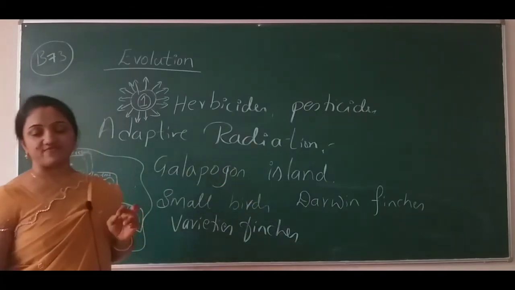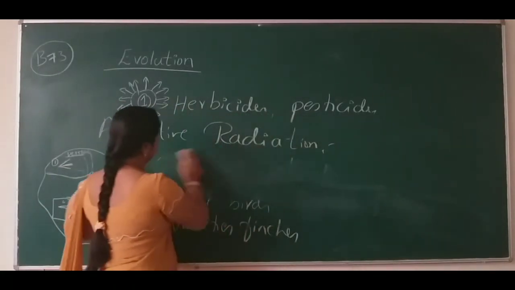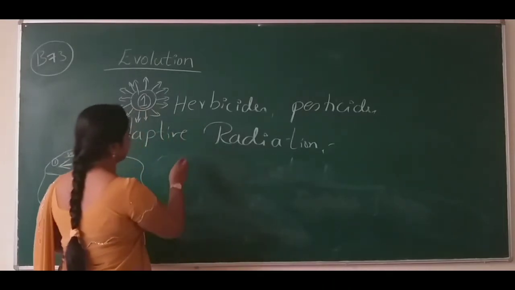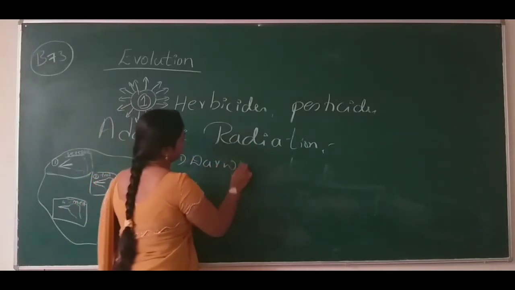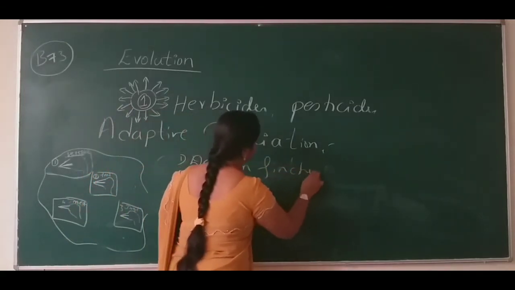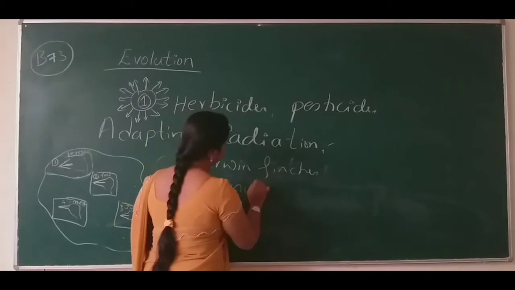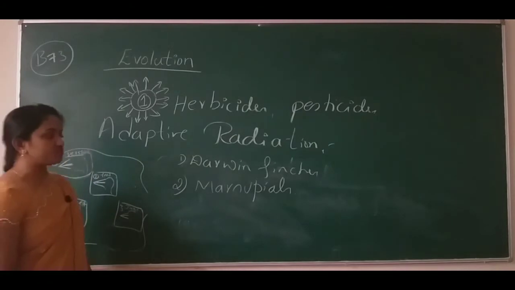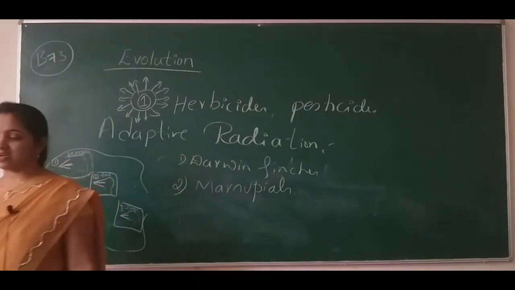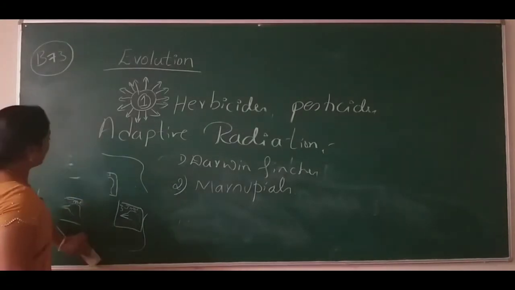One more example they have given in the book: the first is Darwin's finches, and the second one is marsupials. The marsupial group has so many species. What kind of species are there? Let me write them: the Tasmanian wolf, sugar glider, marsupial mole, koala, kangaroo.